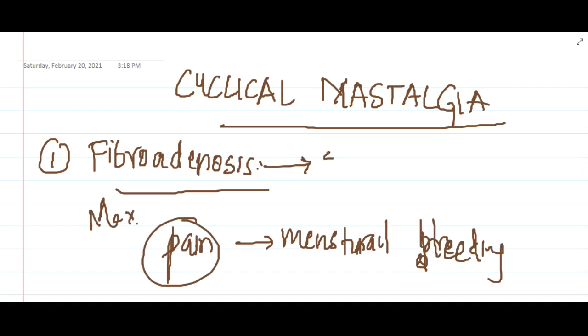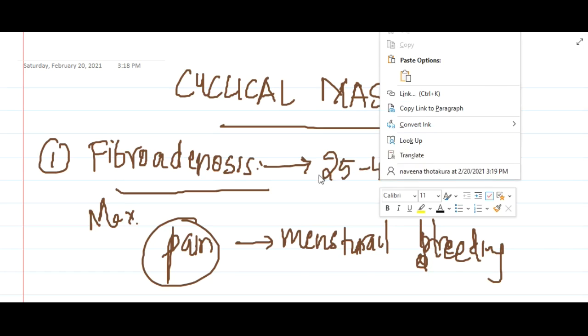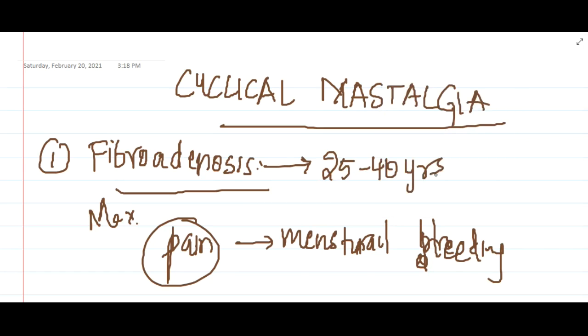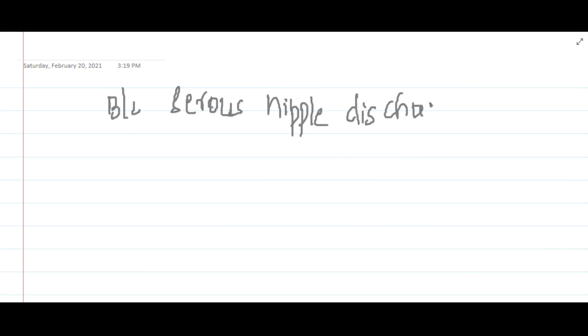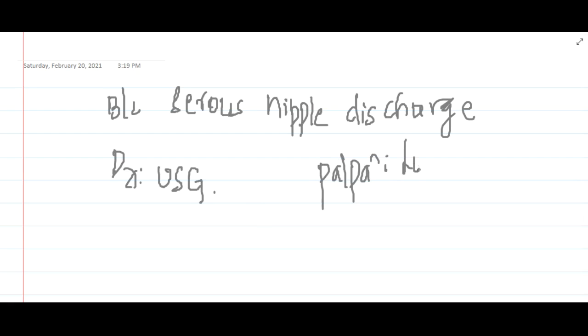This fibroadenosis is seen in the age group of 25 to 40 years. Sometimes you will see bilateral serous nipple discharge, which is arising from multiple ducts. Because it occurs most commonly in younger females less than 40 years of age, we generally do ultrasonography to diagnose. And on palpation you will find that the breast is lumpy.